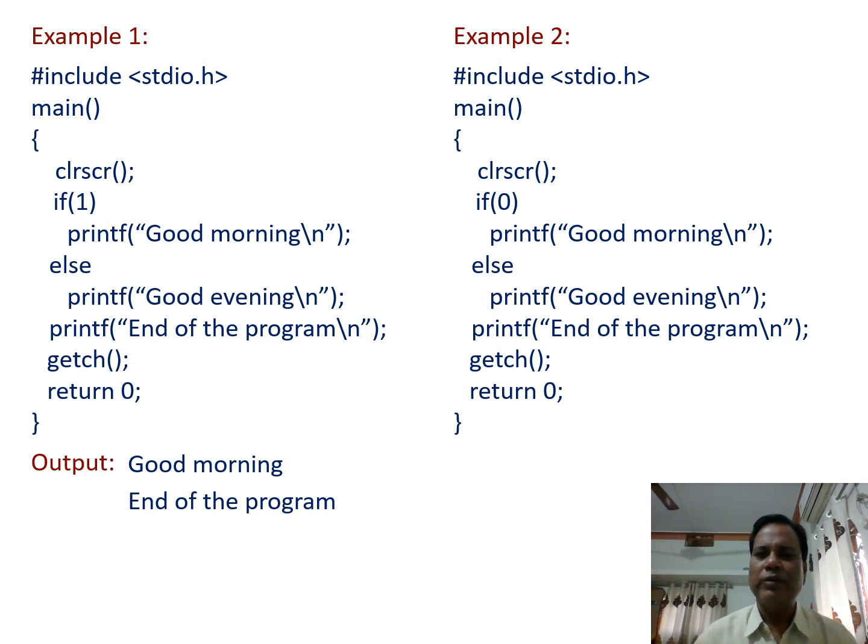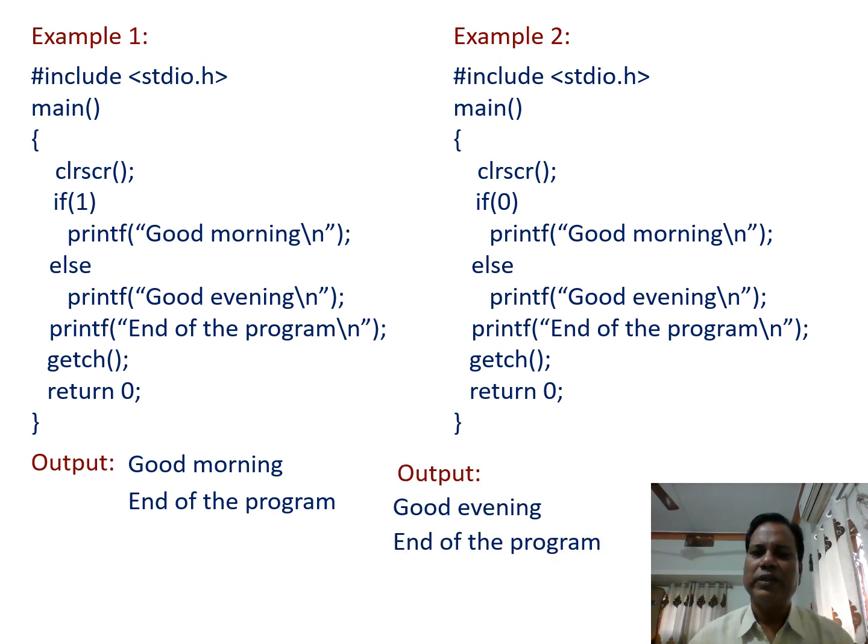In the else part, printf good evening is printed on the output screen, and following that, the printf statement prints end of the program on the output screen, whereas getch holds the output screen, and when any key is pressed, then return 0 returns a value to the operating system variable that checks the proper execution of the program. So when this program is run, we get the output like this one, good evening, and end of the program.